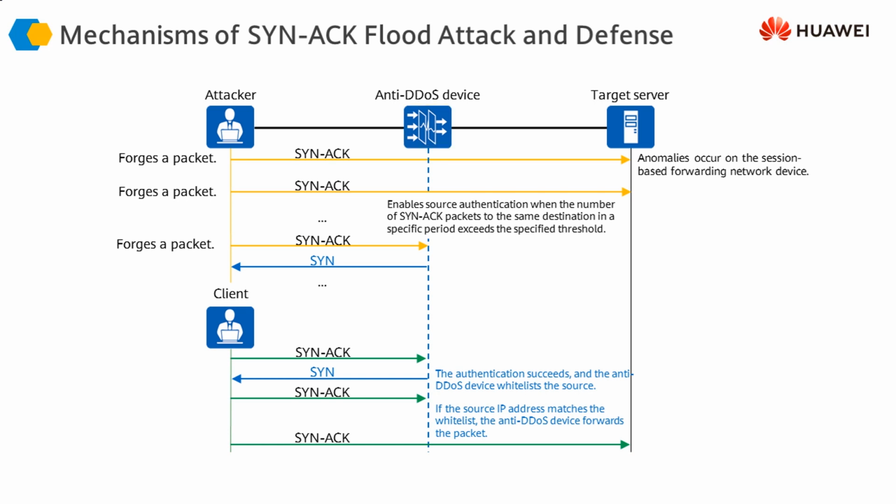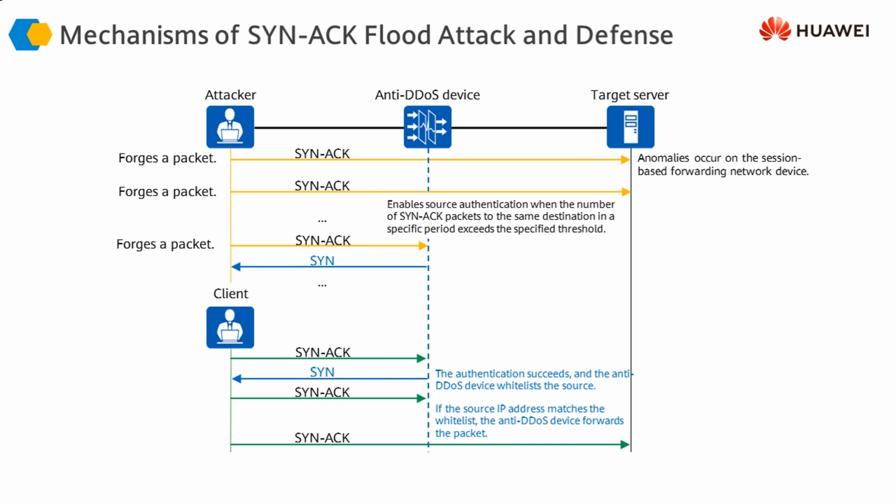When we ask the firewall to protect the server against these SYN-ACK messages, the firewall is going to check these messages against the sessions or connections within itself, and it is going to send a SYN message. Because this attacker is not going to send a SYN-ACK against the SYN, it will be known that this is an attacking source, and it is going to be blacklisted, and the traffic is not allowed to go through to the server. However, if we send a SYN message and the client sends a SYN-ACK message, this means that this is a genuine client sitting here, and so that is why it is sending a SYN-ACK message.